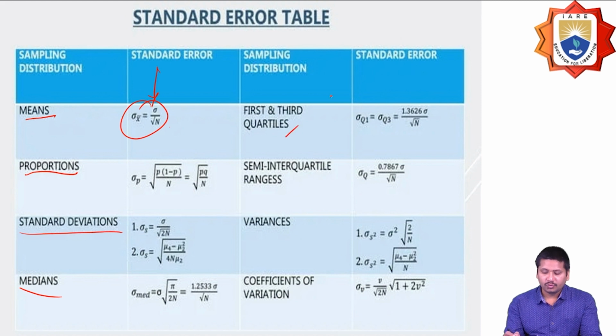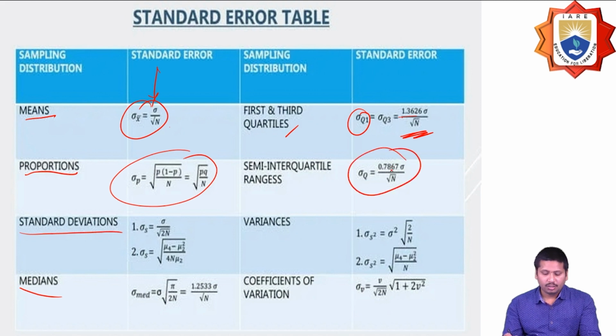For the first and third quartiles, the standard error should be sigma q equals 1.3626 sigma by square root of n. This should be the standard error. And for proportion, what should be the standard error? This is the equation: square root of pq by n. And for the semi-interquartile range, sigma q should be this. And for standard deviation and variance, these are the formulas.